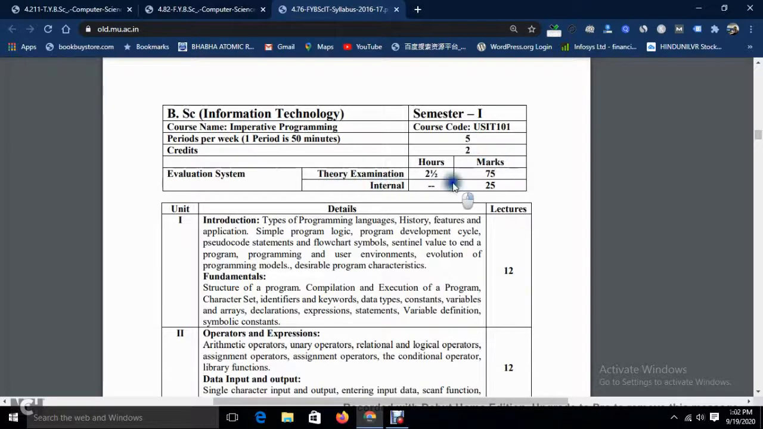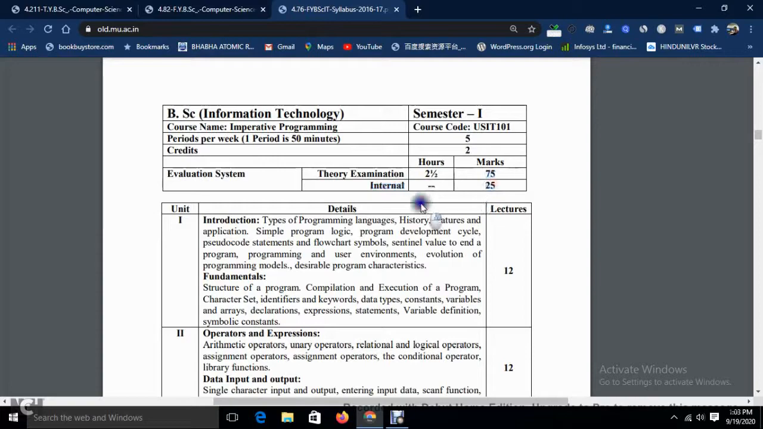Then the evaluation system: see, 2.5 hours for the theory exam, that carries 75 marks. That is half an hour less than 3 hours, so 2.5 hours. Then it is 75 marks, and internal you have 25 marks. Internal means you will be asked some viva and all, and it's easy to score for that if you have attended the lectures properly and answer a few questions, then you will get at least 20 and above, right? So that is the thing. And the paper, it is 75, and the internal 25 covers 100 marks for theory.